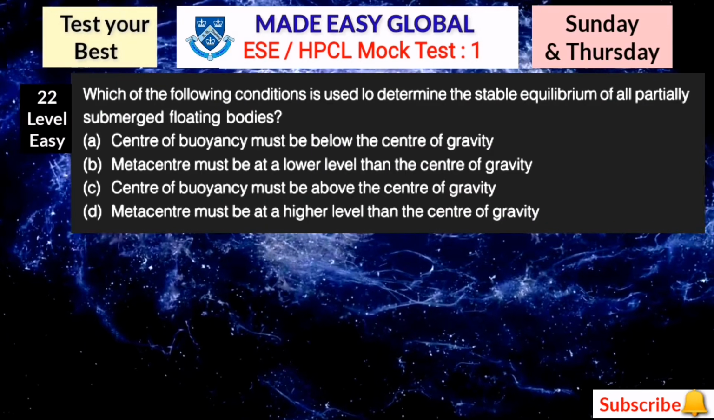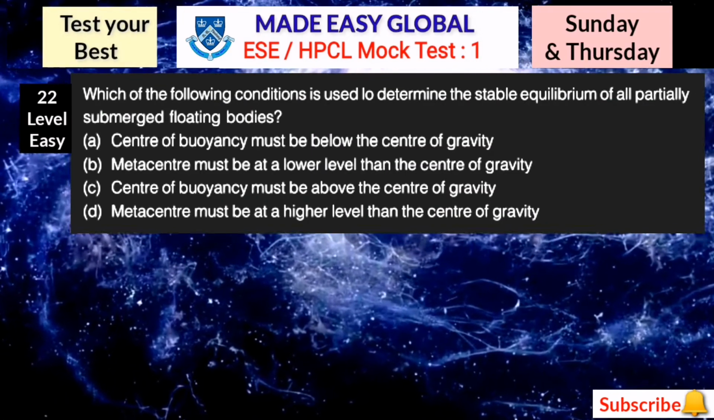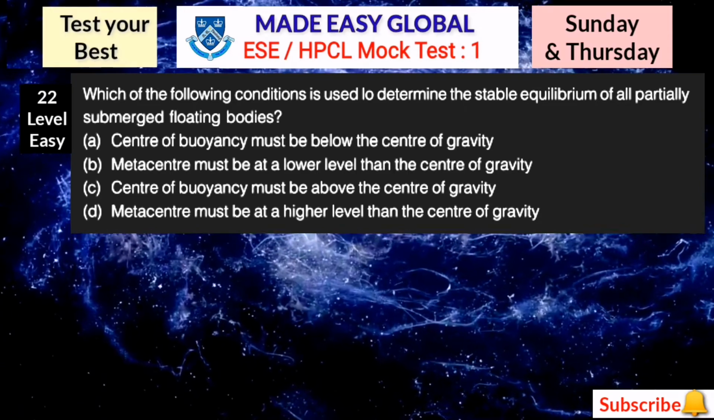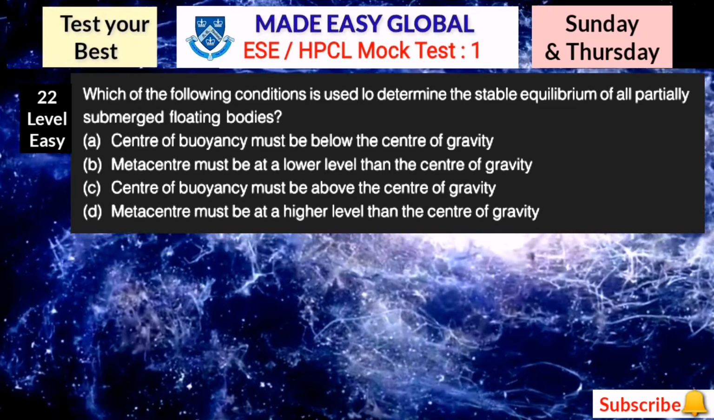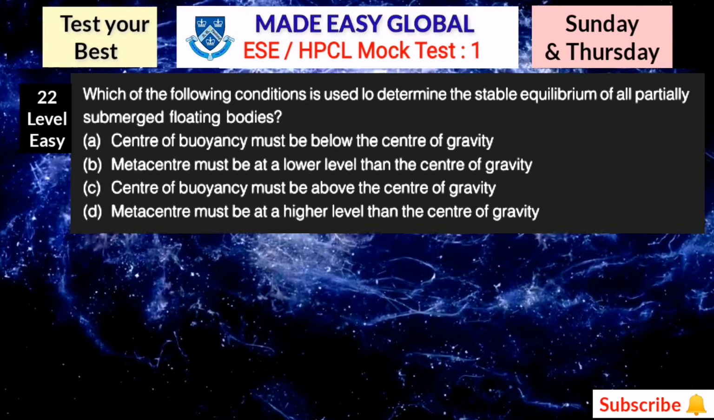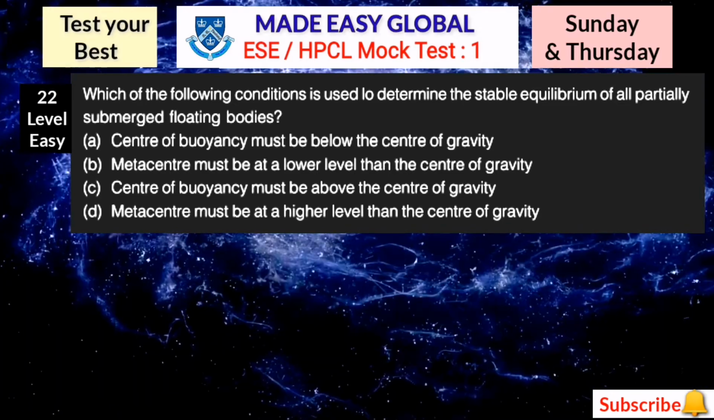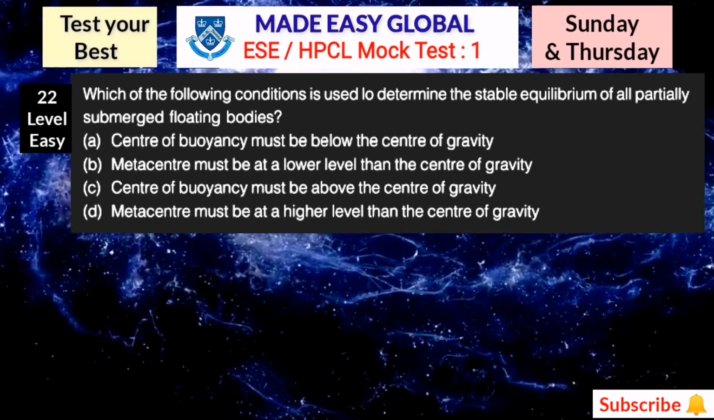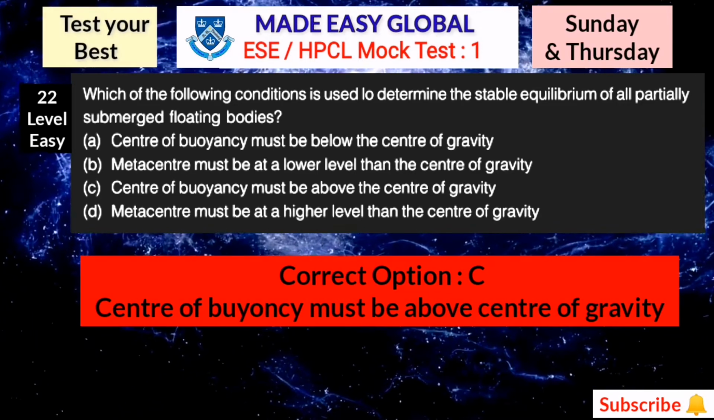Now the next question is, which of the following conditions is used to determine the stable equilibrium of all partially submerged floating bodies? This is also one of the most favorite questions. Here the correct answer is very easy. How many of you can get this answer? Let's see. Write down in your book. Here the correct answer is option number C.